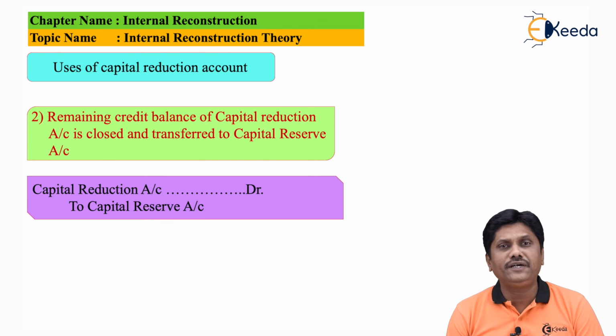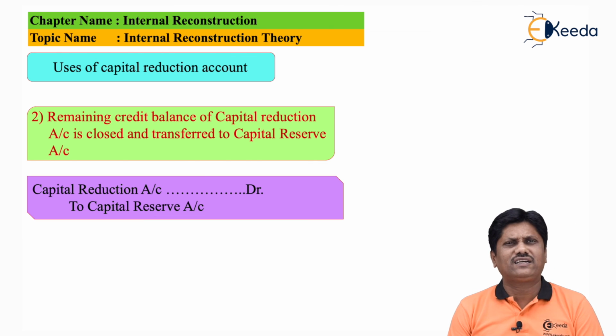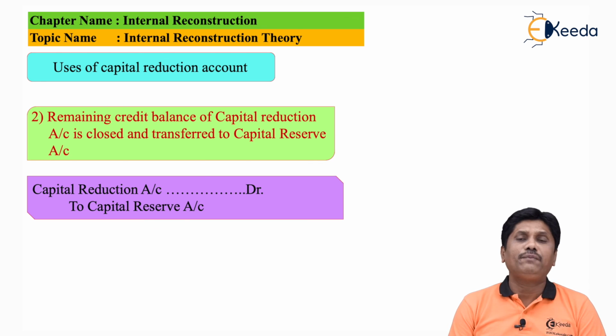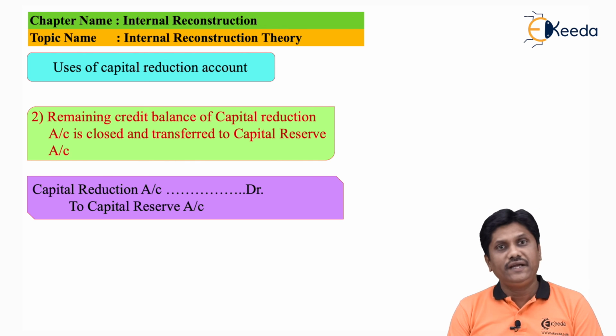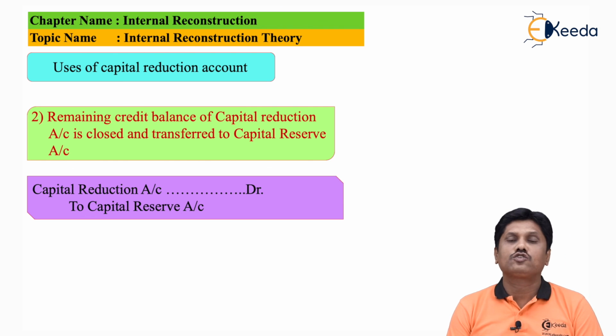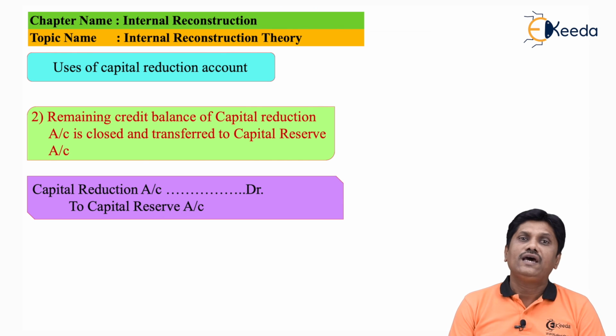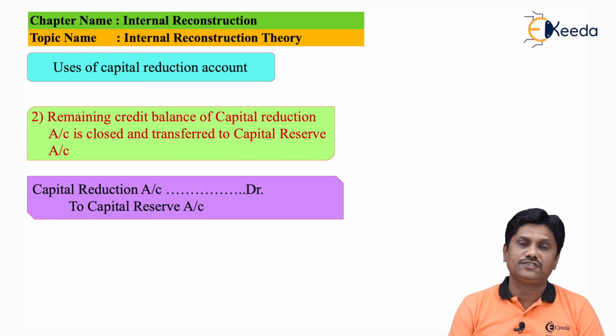Suppose you have completed your write-off and still there is a balance in your capital reduction account, which is a credit balance. That profit is not going to occur every now and then. So it is a capital profit. So at the end, capital reduction account is closed and it is transferred to capital reserve. So my entry will be capital reduction account debit to capital reserve account. So in this way, I have completed the important entries which are there for your internal reconstruction. To understand it better, I wish that you please see our problems on internal reconstruction for a better understanding.